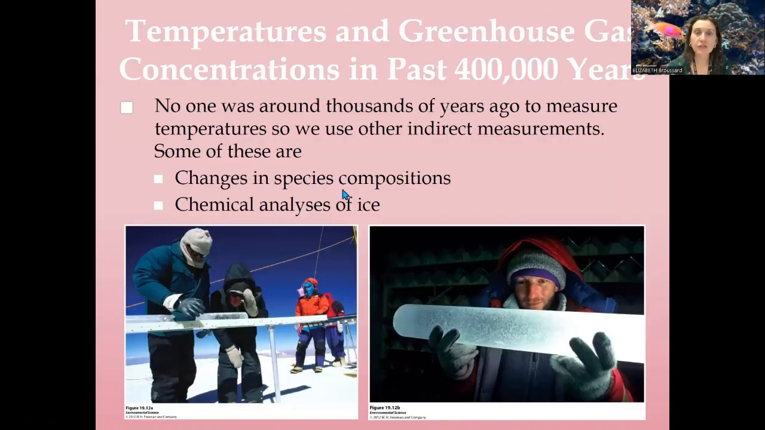We also can look at changes in species compositions. There's certain species that are actually only around in certain temperatures. So we can ask, what species were around? We can look essentially at sedimentation. We can look at fossil records. We can look at fossil layers, kind of similar to ice, that has been formed over many, many years of sedimentation and compaction.